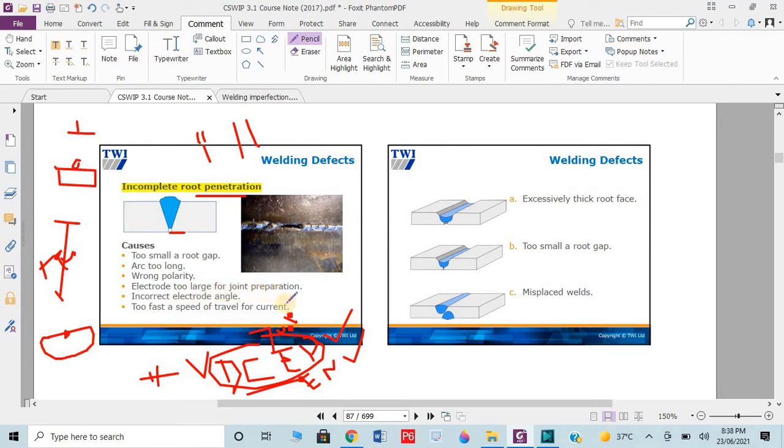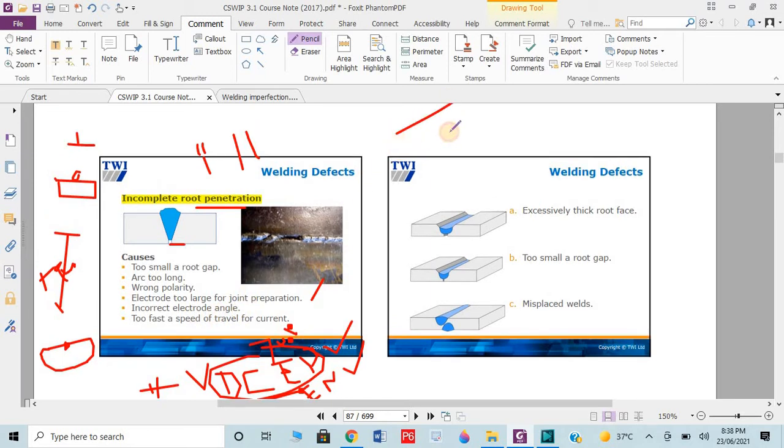Electrode too large for joint preparation. Electrode too large means the size of the electrode is more as compared to the standard one, so we need to understand the electrode size as well. Incorrect electrode angle: suppose as per the design or the drawing we need to weld at 30 degrees, but we are welding at 60 degrees. It means that this problem can occur.